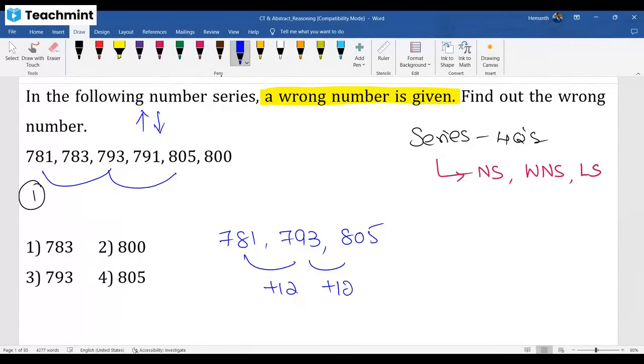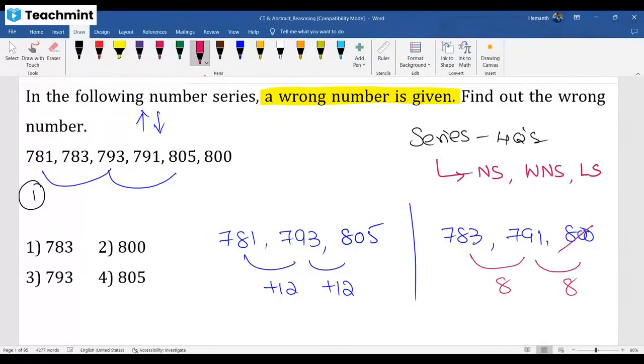What about the remaining series? Remaining numbers you note down: 783, 791, 800. Here the difference is 8. Next also the difference should be 8, then it should be 799. So the wrong number in the series is 800.